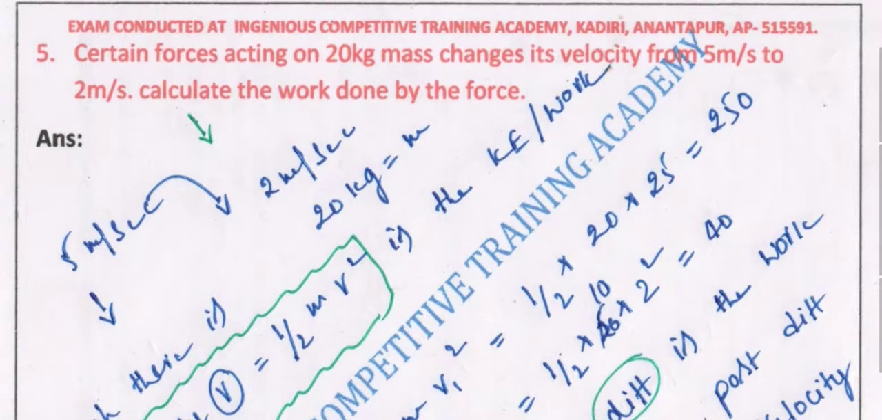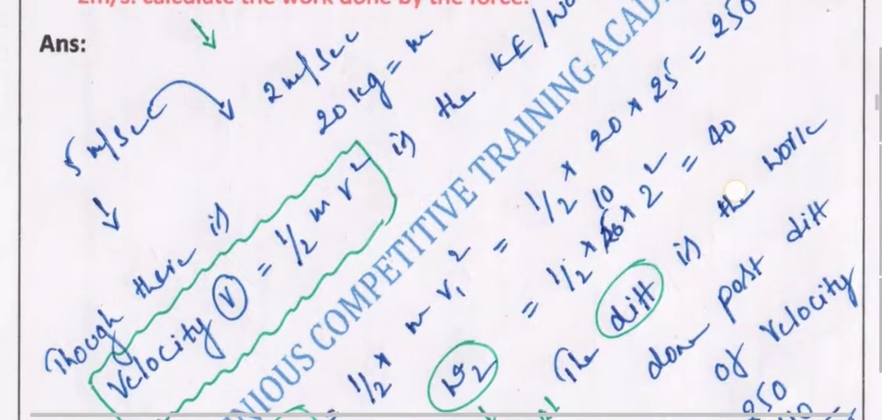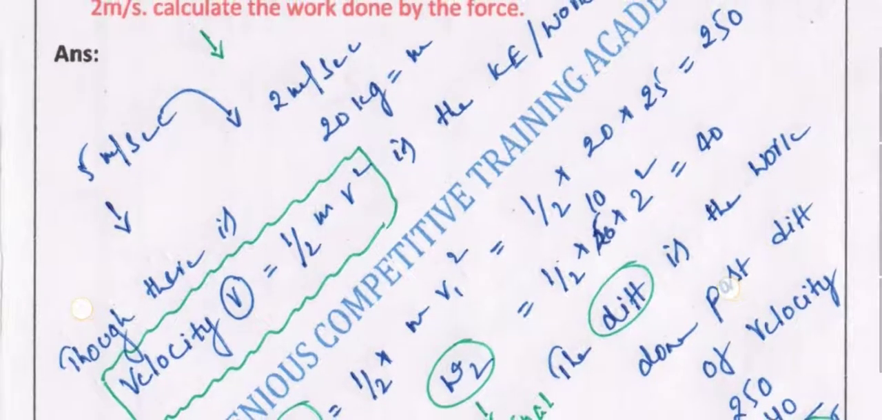So what are the forces acting on a 20 kg mass that changes its velocity from 5 meters per second to, it has dropped down to, what, 2 meters per second. So in this case, that work done can be figured out like this. Please have a look once.